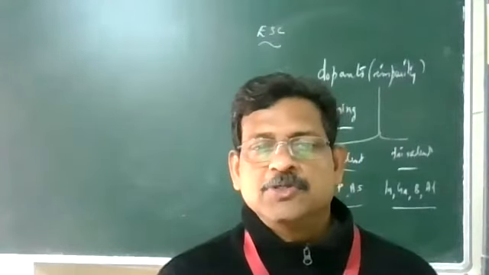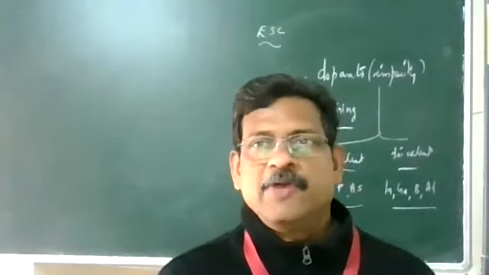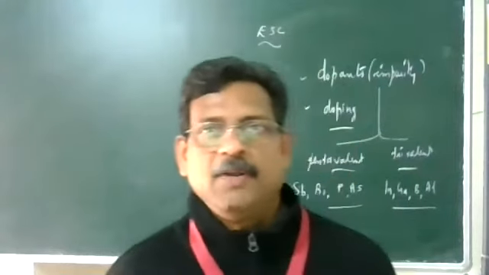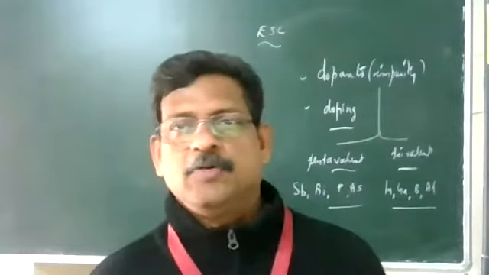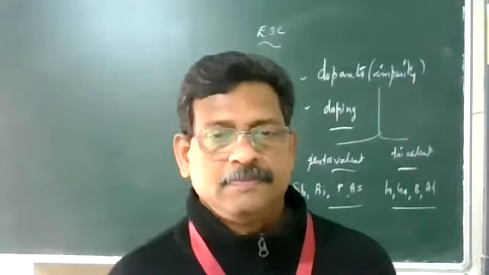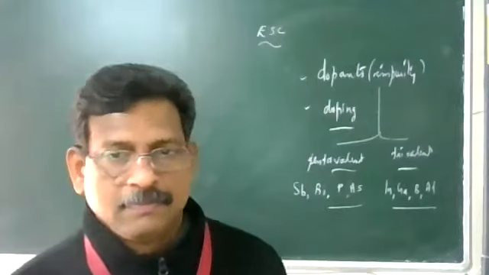Tell me what are the examples of pentavalent impurities? They are very important ones. Pentavalent: antimony, arsenic, bismuth, and phosphorus.